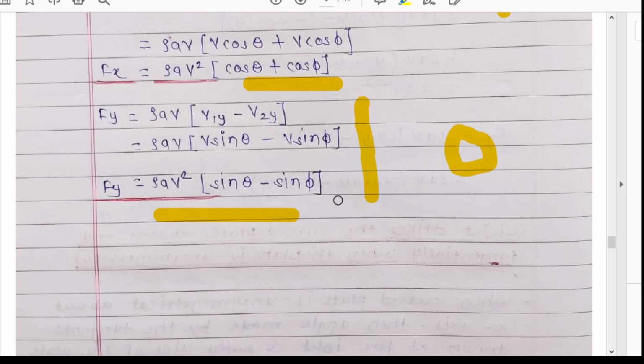Now this is all about the forces acting on the plate. That plate is stationary: stationary vertical plate, stationary inclined plate, and stationary curved plate. We have completed these three conditions. Now move towards the numericals.